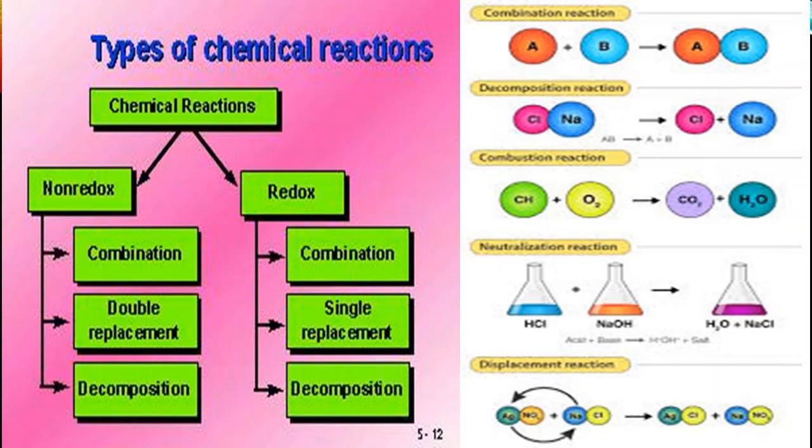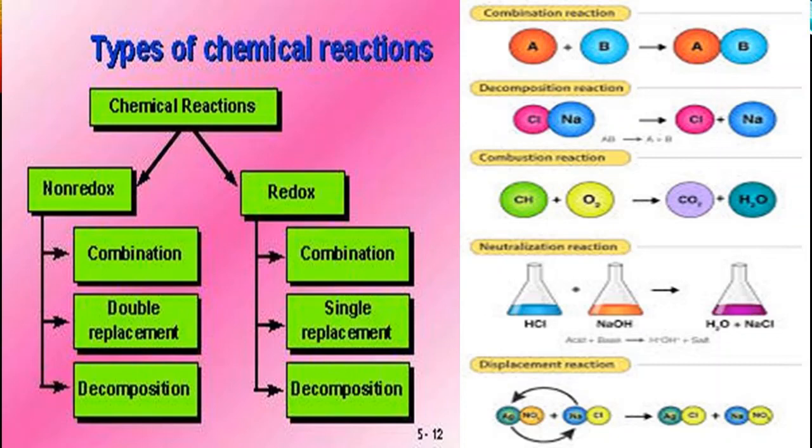Okay, neutralization. Neutral means pH is 7. An acid and a base react together, the same amount of acid and the same amount of base, to form a neutral compound. Here HCl is a strong acid and NaOH is a strong base, and they form the neutral compound NaCl, that is salt. So when acid and base react together, they form a neutral compound, and this is a neutralization reaction.